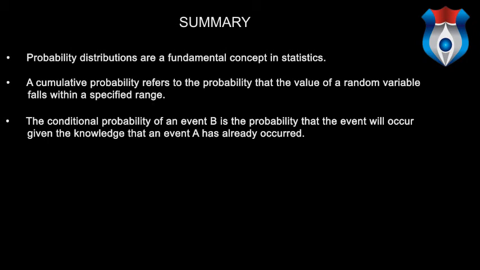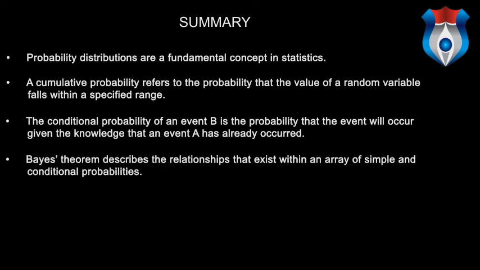The conditional probability of an event B is the probability that the event will occur given the knowledge that an event A has already occurred. Bayes' theorem describes a relationship that exists within an array of simple and conditional probabilities.